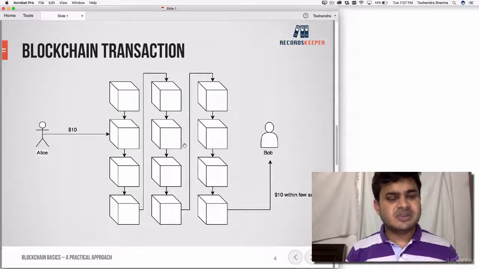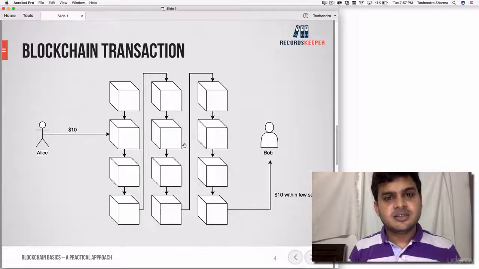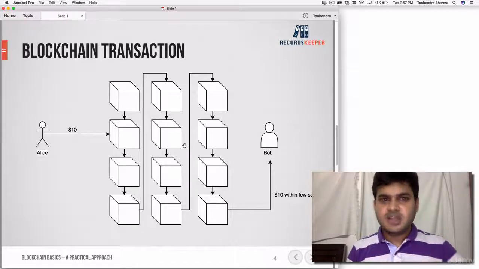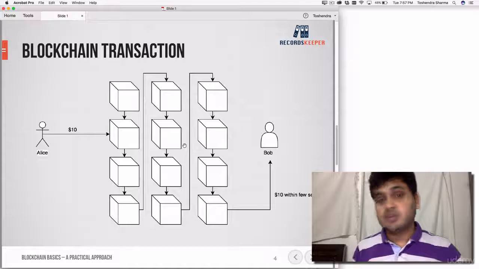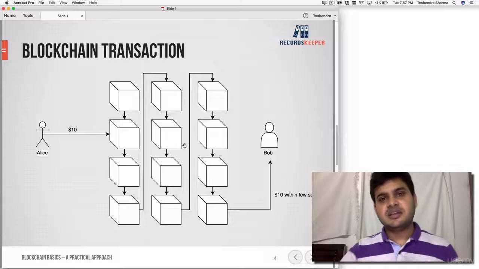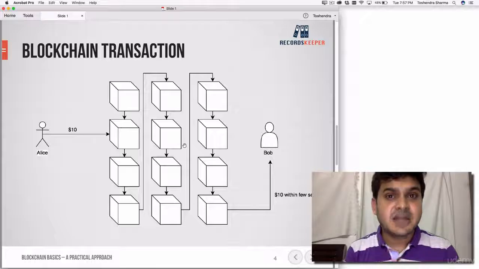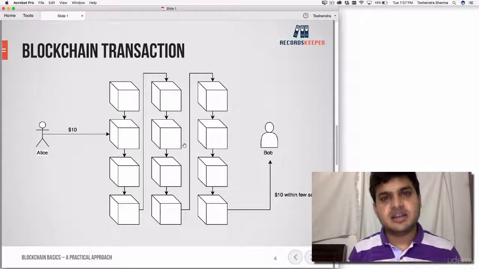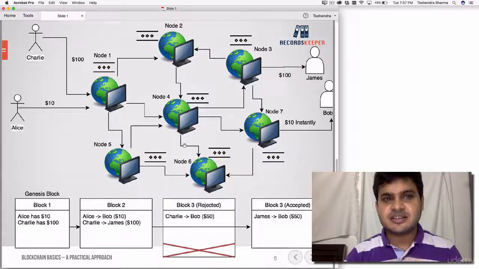So how does this happen? Alice will push the money into the blockchain, and then Bob will fetch the money from the blockchain, because it's a distributed ledger. The whole thing is distributed all across the globe. No need to actually travel and transfer the money. You transfer here on your computer, it is pushed to the internet, and the receiving party with the same internet can access the money. It's like sending an email to someone. Money transfer should be as easy as sending an email, and that's how the blockchain and the Bitcoin concept come into the picture. So this is one example of a transaction.